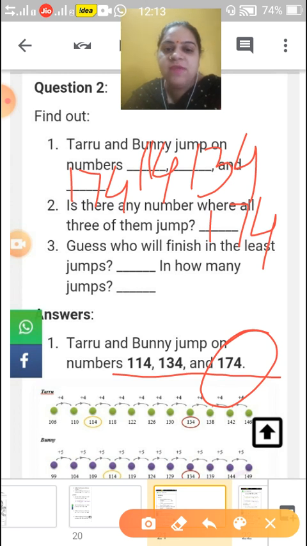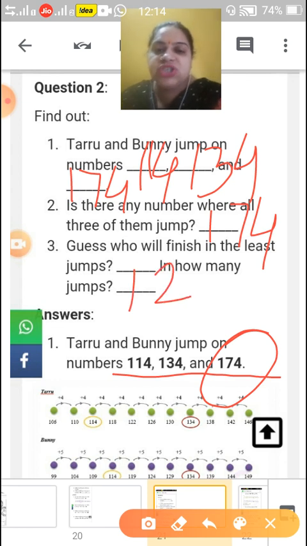Guess who will finish in the least jumps, and in how many jumps? Who finished with the least jumps? That is Gabru. In how many jumps? He finished on the 12th jump.